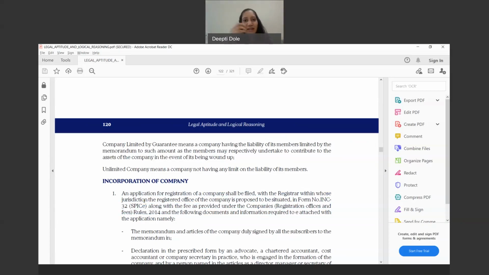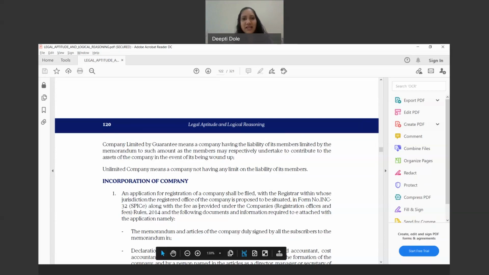Jurisdiction means who will have control over a particular company, whether it relates to a filing or any issue. This is territorial jurisdiction: wherever the registered office of the company is situated, accordingly the jurisdiction of the registrar of companies will be decided.